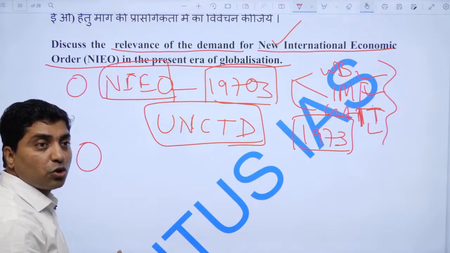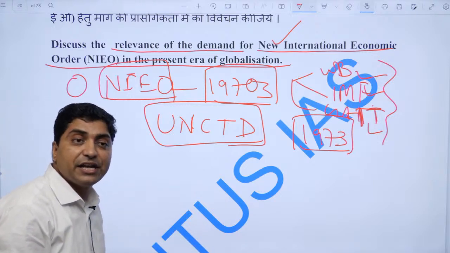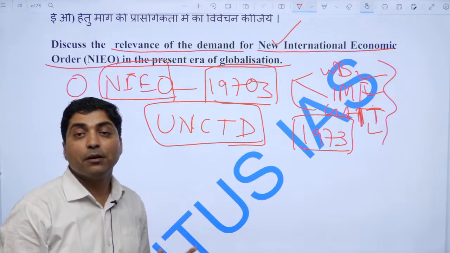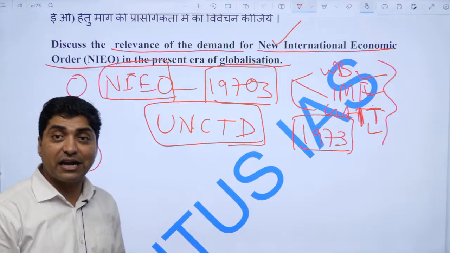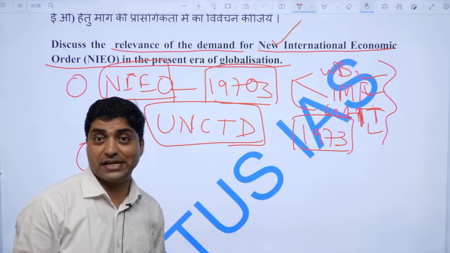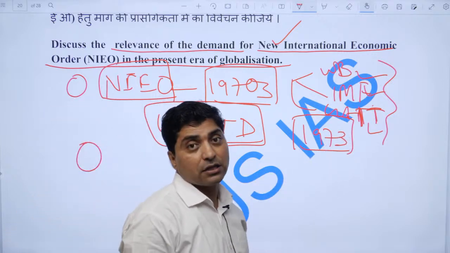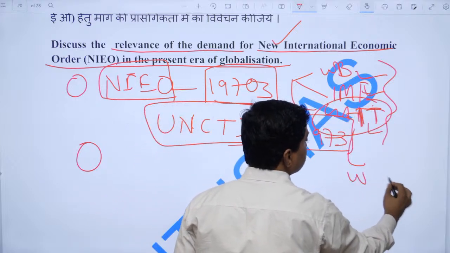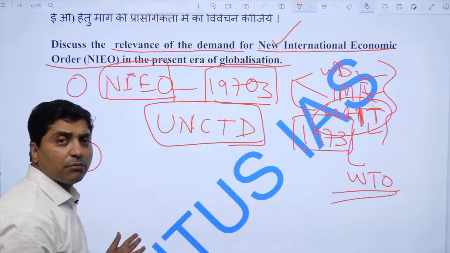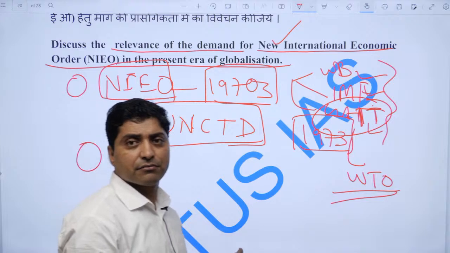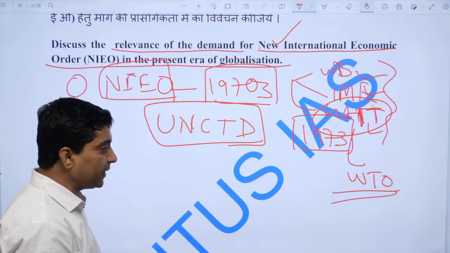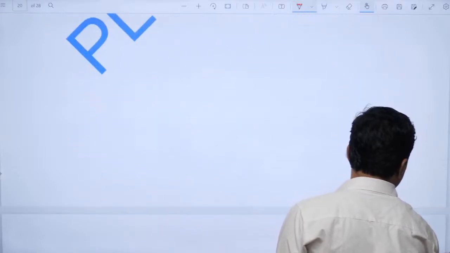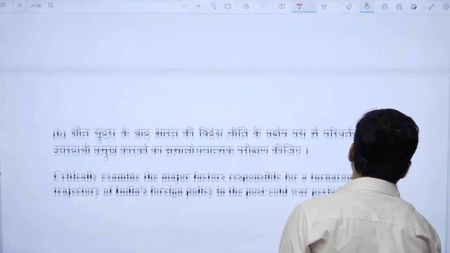For example, emerging economies like India, Brazil, China and South Africa should have more voice at the World Bank and IMF and should have more voting rights, and should have more voice at the WTO, the current incarnation of GATT. And NIEO is a relevant demand even today. That is how you need to wrap it up. Now come to the next question.